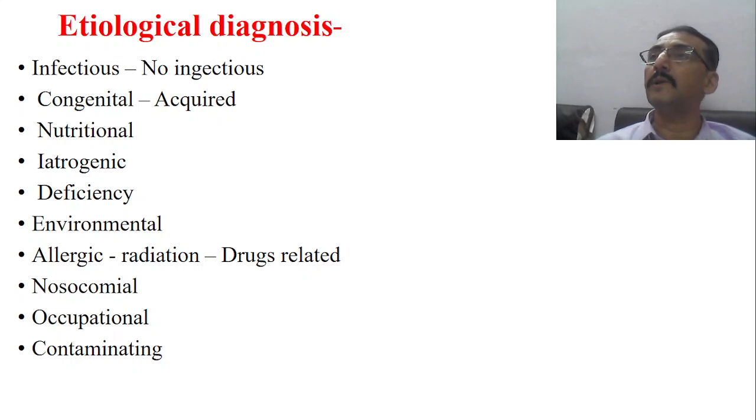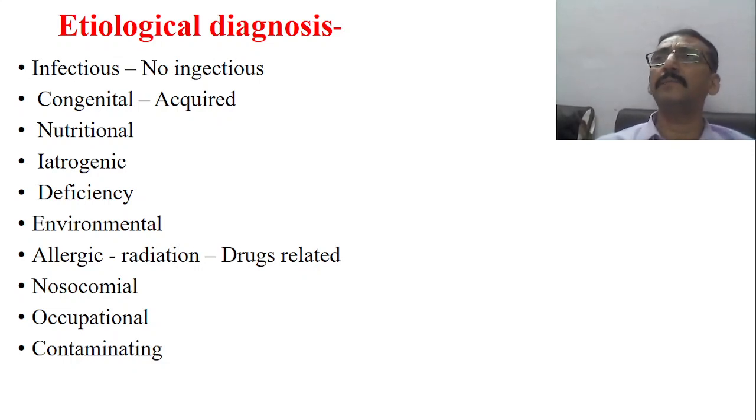Etiology may be environmental. So many allergic environmental problems, sound pollution, some psychological problems, may be because of environmental problems. Some allergic disorders and some infectious diseases may be because of environmental problems. Sunstroke, heat strokes, cold stress, so there may be environmental problems. Then some problems may be allergic, which we have already discussed. Some problems may be radiation related, and some may be drug related.